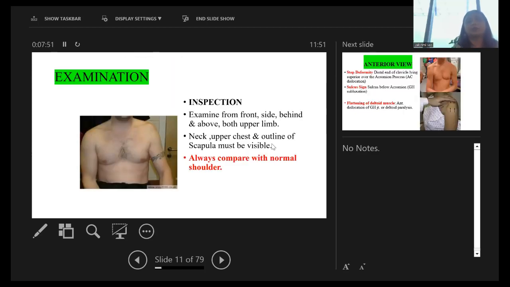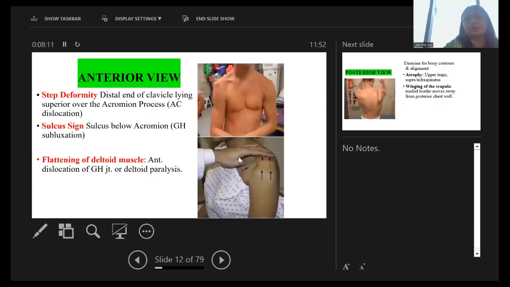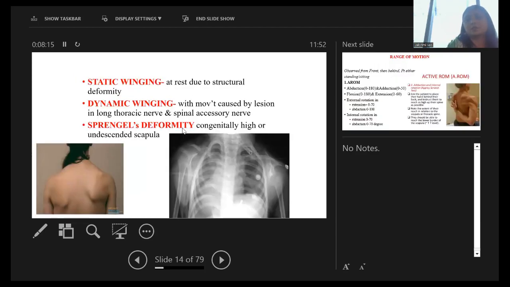Then we have to examine the patient. To start with inspection, we have to remember that we must always compare with the normal shoulder. Examine from front, side, back, behind, and above, and both the upper limbs, neck, upper chest, and outline of the scapula must be visible. Now, these are some deformities on inspection you can see. Sorry.